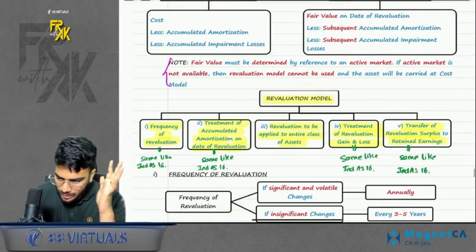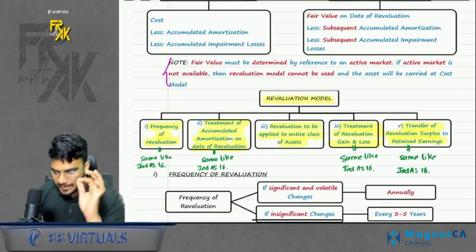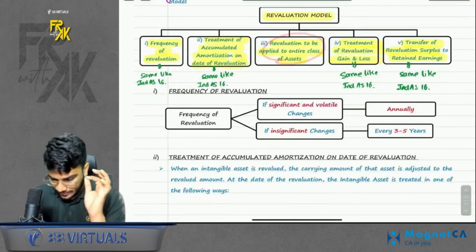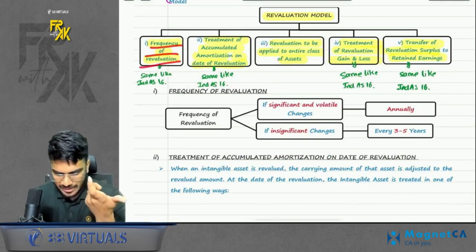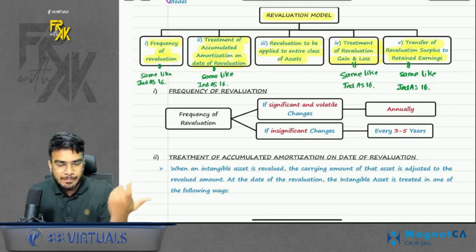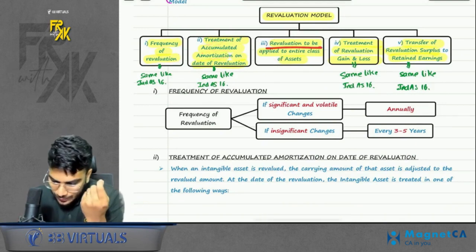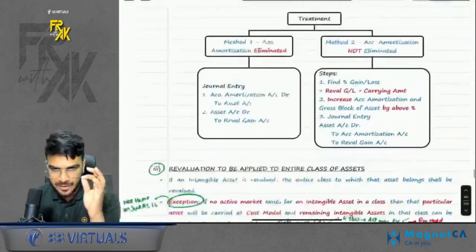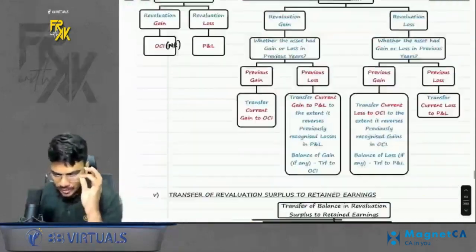If you are following the reval model, we have 5 points the same, but there is a point which is different here, and that is this point. See, first is frequency of revaluation, same as Ind AS 16. Treatment of accumulated amortization, we have two methods. Remember, we can eliminate or not eliminate. Okay. Now, revaluation to be applied to the entire class of assets. When we say this, that we need to apply it to the entire class of assets, right?